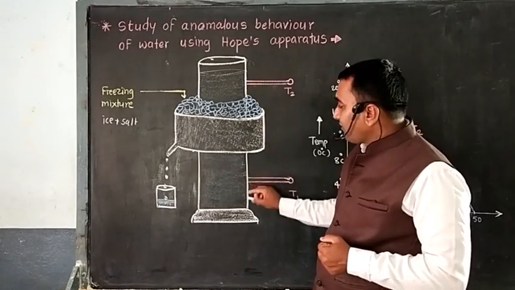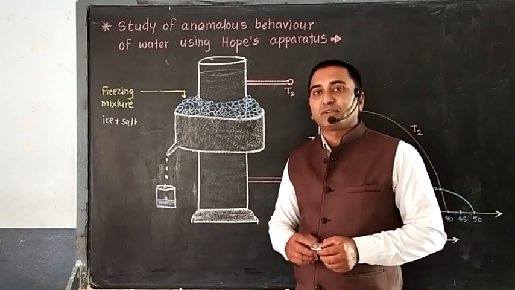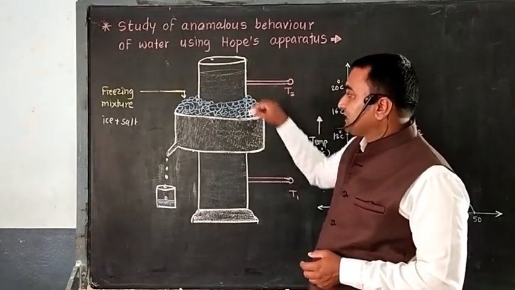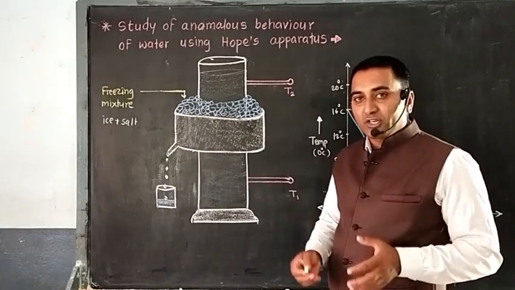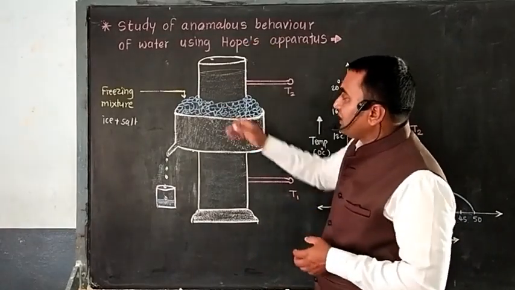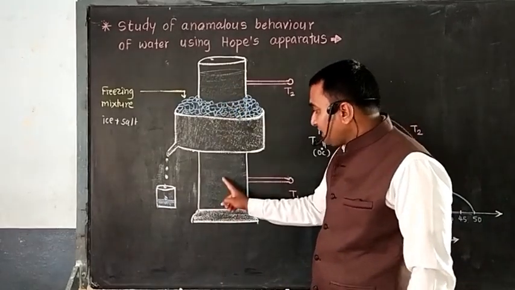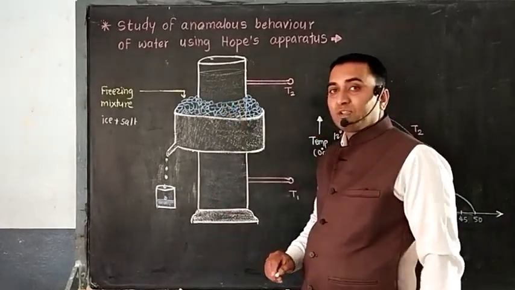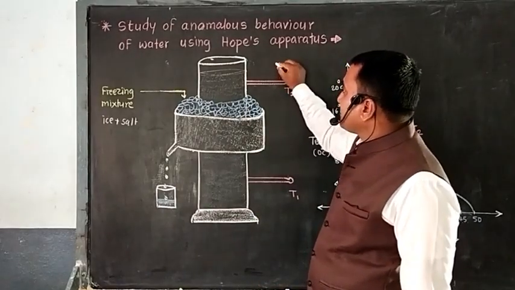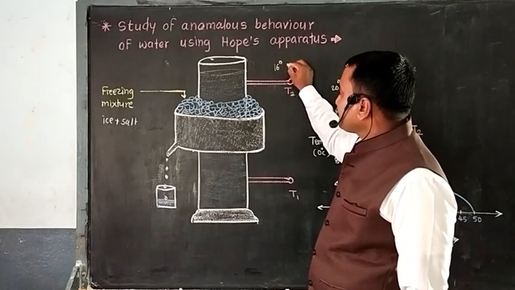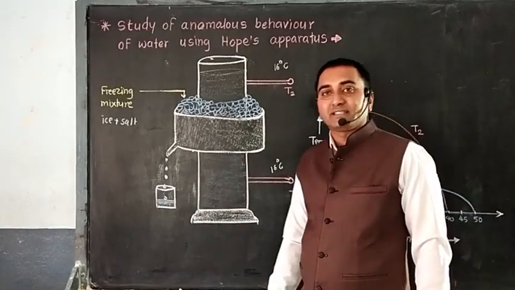The cylinder has two thermometers to measure the temperature of the water that is inserted within it. We keep normal water, that means water at normal temperature, inside the cylinder. As the water is filled in, at the starting point we have some temperature, suppose 16 degrees Celsius. That means this T1 will show 16 degrees Celsius.